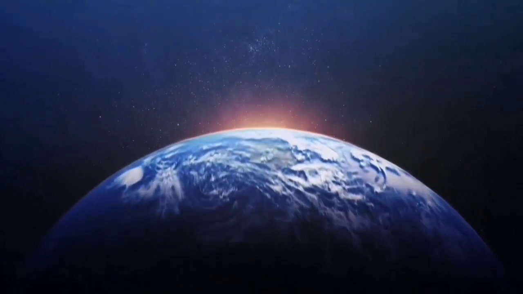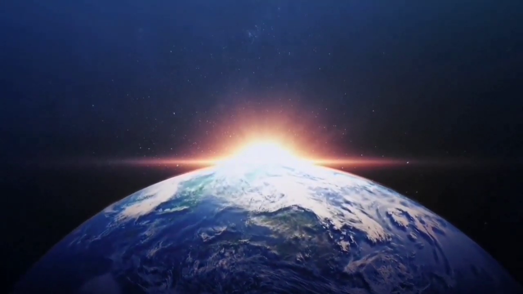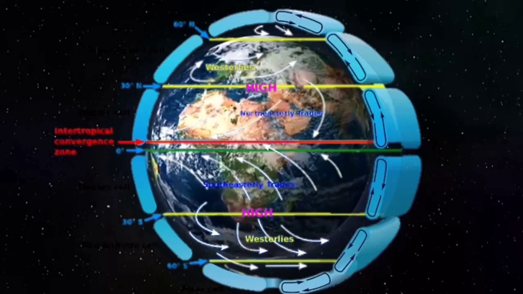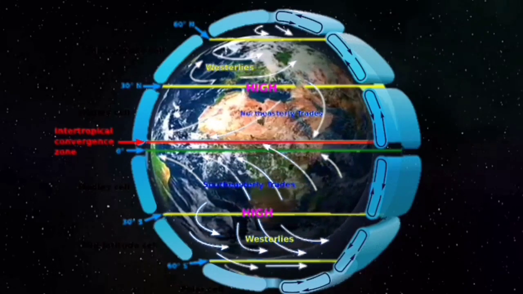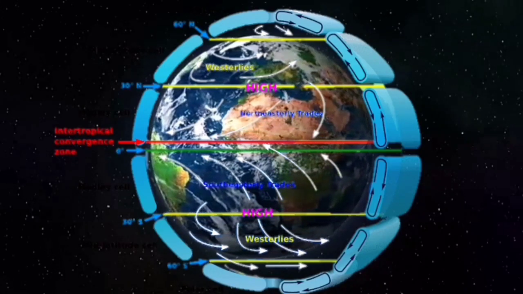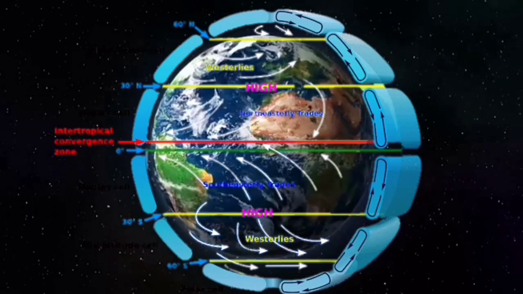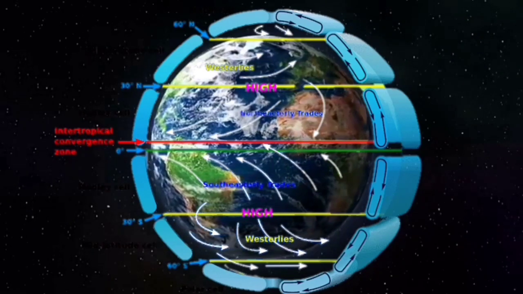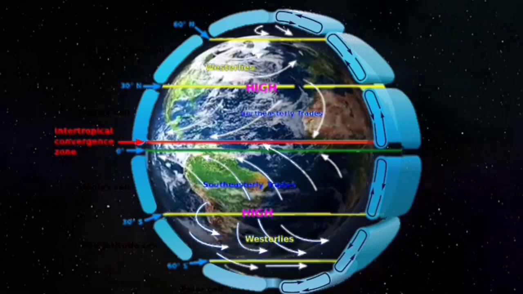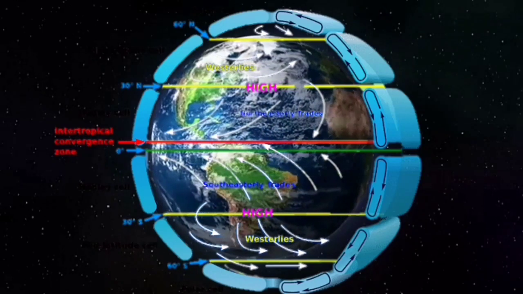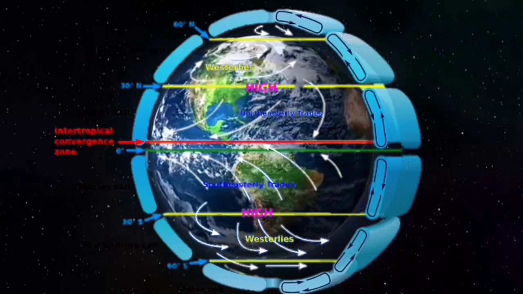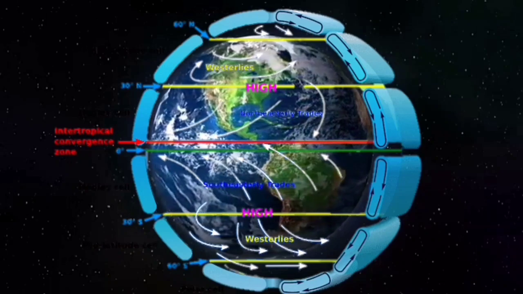The Earth's atmosphere is a vast and complex system, characterized by various pressure belts that play a crucial role in global weather patterns. These pressure belts are generally classified into three primary categories: the equatorial low pressure belt, the subtropical high pressure belt, and the polar high pressure belt. Each of these zones is defined by distinct weather phenomena, influencing how air moves and interacts with the planet's surface.